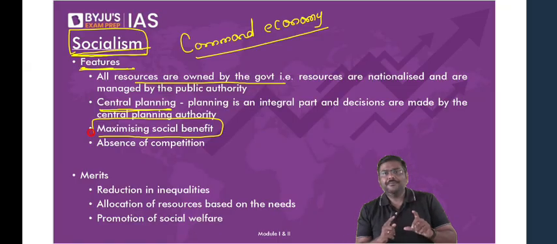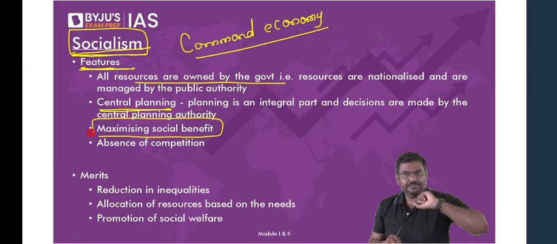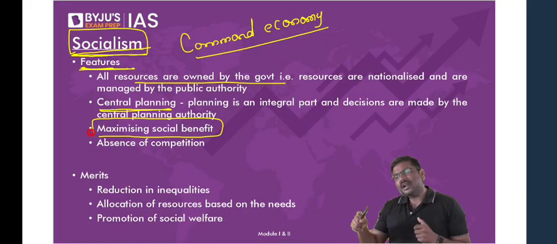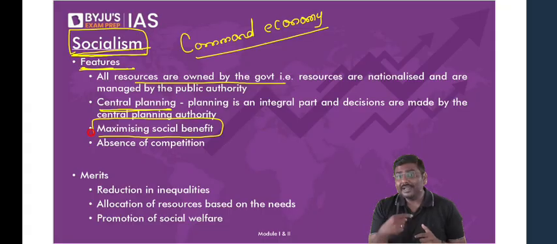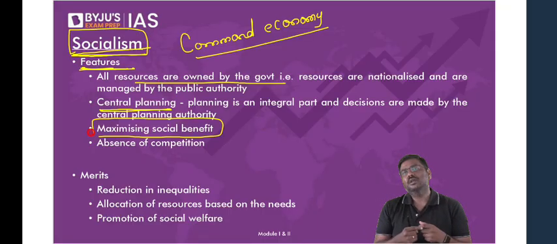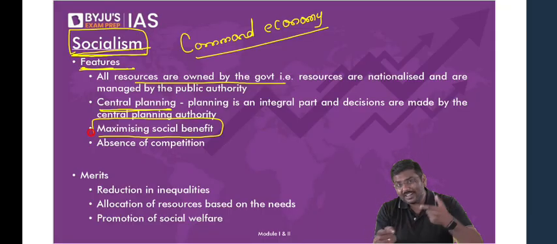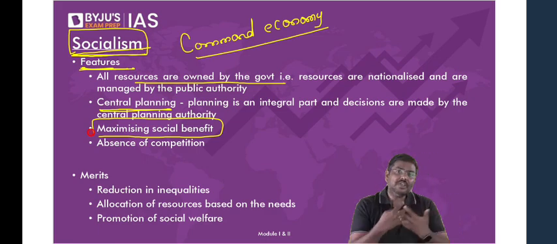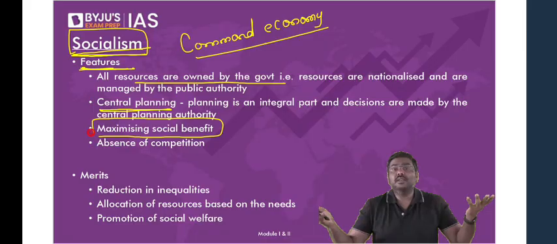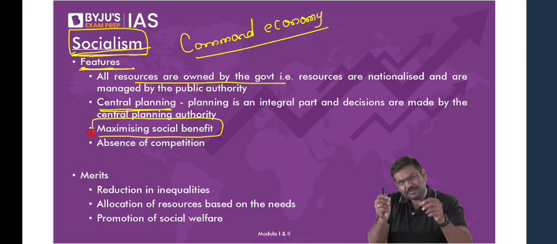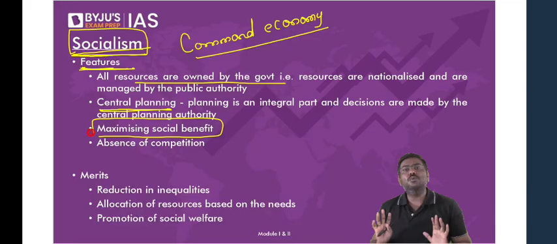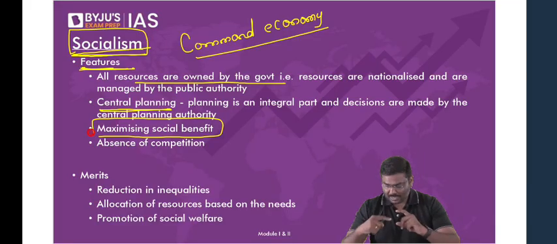Understand the logic here. Earlier there was capitalism. Initially, to begin with, there was capitalism. Now, around the world, we started realizing that capitalism leads to income inequality. Capitalism leads to wealth inequality. Now, there was a concern. If you adopt a model of capitalism, wealth inequality is going to be there. A very small population will become very rich. A large population will continue to remain poor.